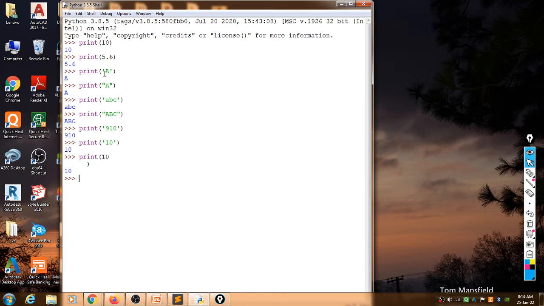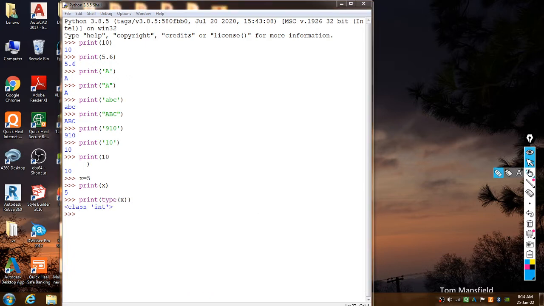So how can we assign these various data types to a variable? We have seen this one: when we write x is equal to 5, it will assign value 5 to the variable x. When we print x, what does it give here? Value 5. And when we write print type of x, what does it give you? Type of x, class integer.